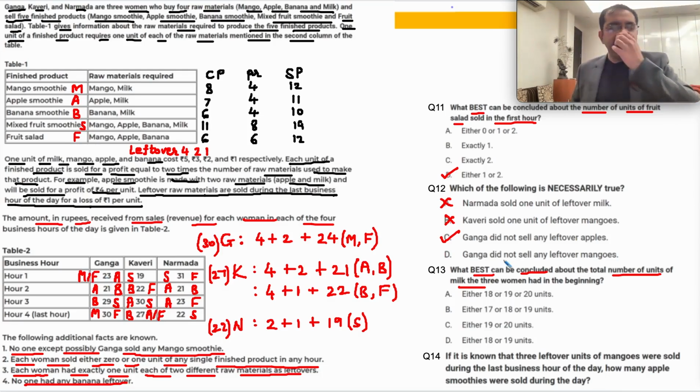Okay, so very, very carefully let us add M oblique F. M में milk है 1, oblique F में नहीं है 0. So 1 oblique 0. ठीक है. A में है. So 2 oblique 1.